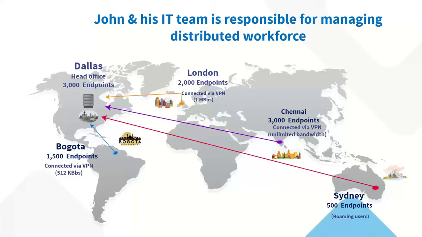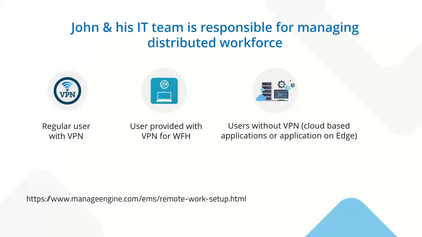Some of the users are connecting through the internet. You have roaming users. You have users that are coming in from the office and things like that. Especially in this COVID-19 situation that has completely turned the way we look at security and the way we look at endpoint management. From our interactions with our customers, we see there are potentially three types of users. One is a regular user with a VPN, whom you always had. You had a policy to govern them. That's a regular VPN user, and you always had what to deploy, how to manage patches, and things like that.